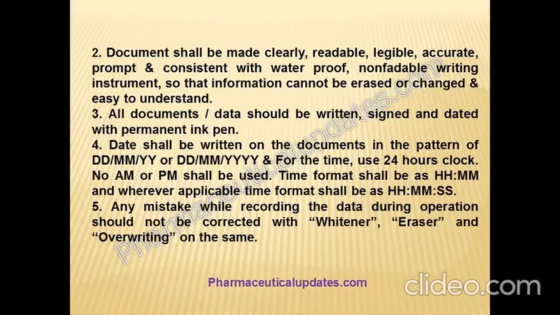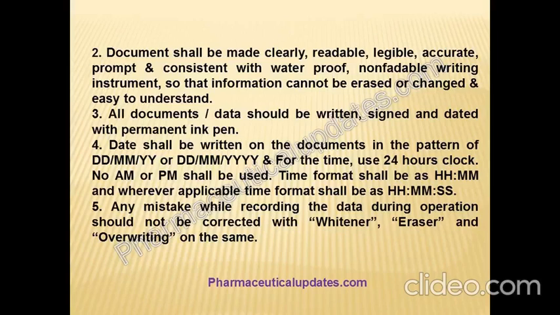Any mistake made while recording the data during operation should not be corrected with whitener, eraser or overwriting.